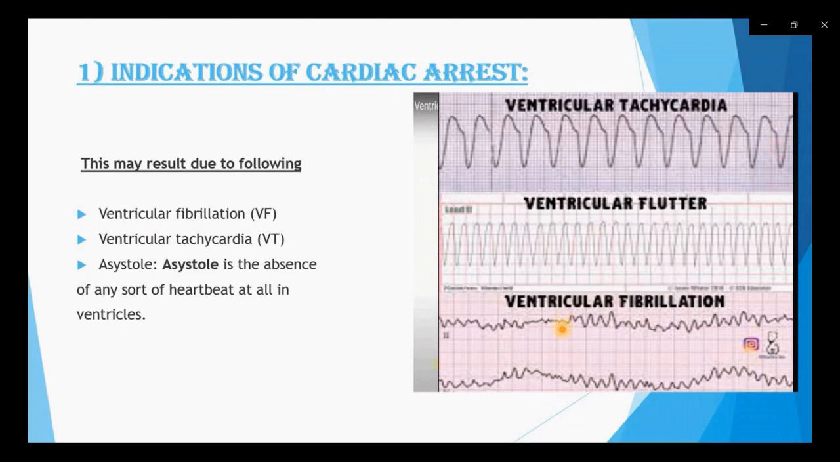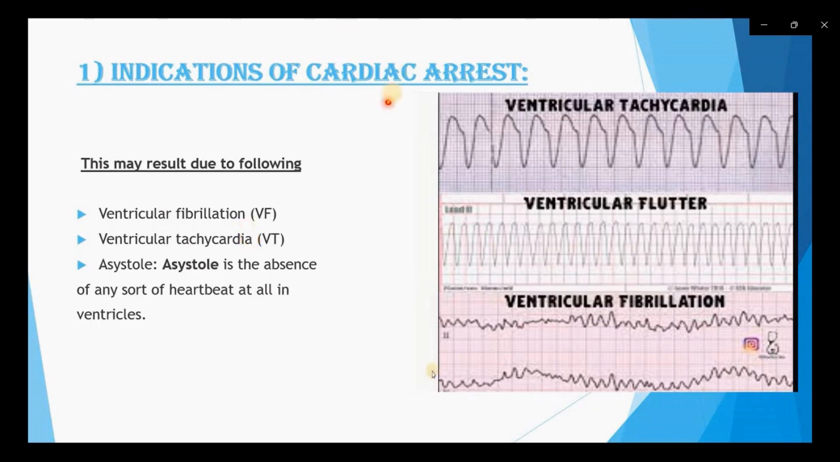In the ventricular fibrillation, what is happening? Our heart is also beating very fast, but there is no proper order. There is no proper manner. Okay. So this is the major difference: in ventricular tachycardia, the heart is pumping in an orderly manner. In ventricular fibrillation, the heart is pumping in an abnormal way. I hope the difference between ventricular fibrillation and ventricular tachycardia is clear now.